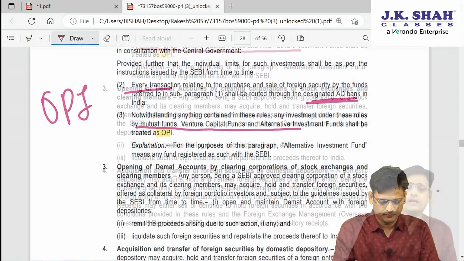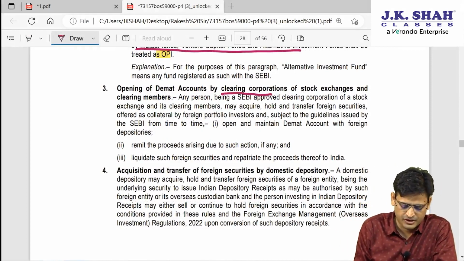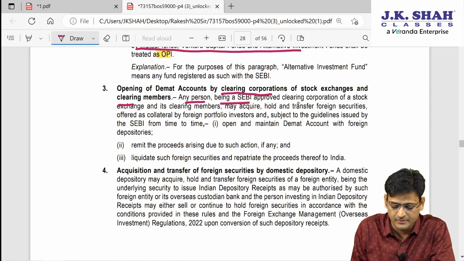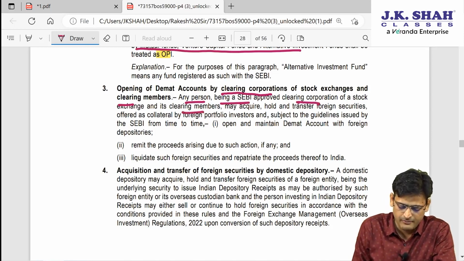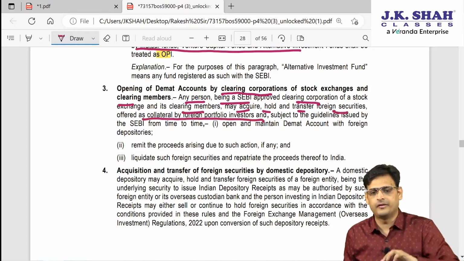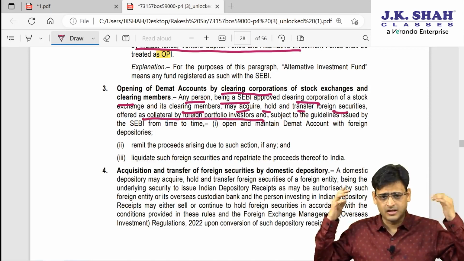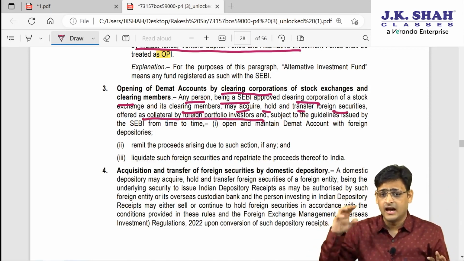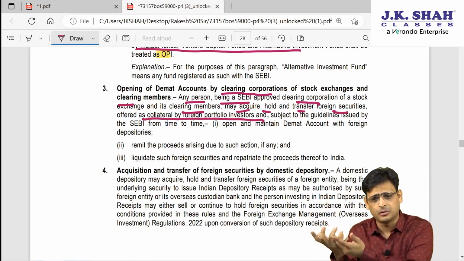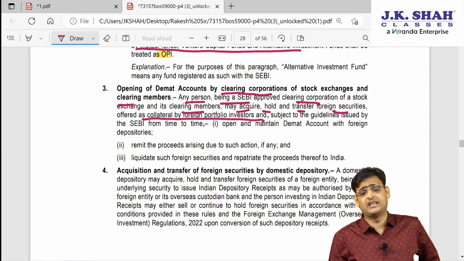Fine. Now next point. They are saying if you are a clearing corporation of a stock exchange, and if you are a clearing member, any person being a SEBI approved clearing corporation or a clearing member may acquire, hold and transfer foreign securities as a collateral from a foreign portfolio investor. See, you are a member of a stock exchange in India, you are a clearing corporation of a stock exchange in India, and then there is a foreign portfolio investor. Now, there is a possibility that you are giving fund to that foreign portfolio investor. So, when you give fund to the foreign portfolio investor, what will be your intention? Tell me.